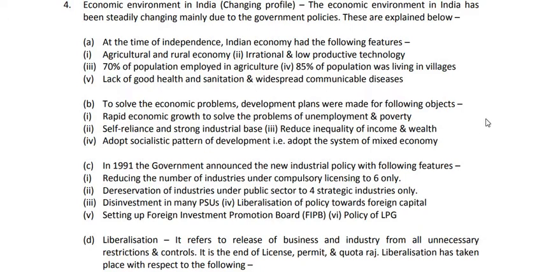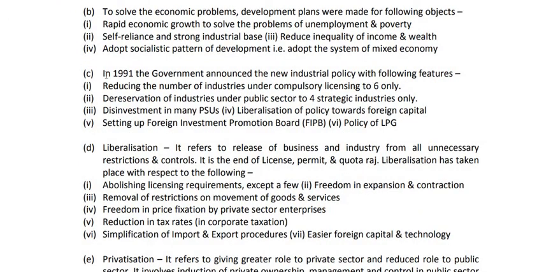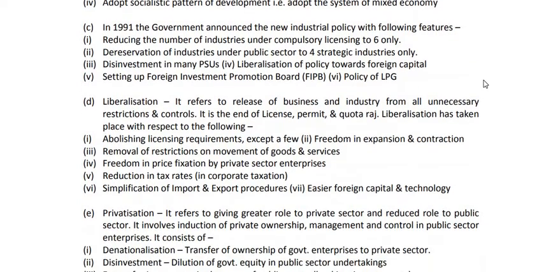Now the major changes took place in the year 1991. So number C is, in 1991 the government announced the new industrial policy with the following features. Before 1991 there was no fixed industrial policy, but in the year 1991 the government announced a new economic policy or new industrial policy, and the features of such policy were as follows. These were the 6 features of the new industrial policy or new economic policy.